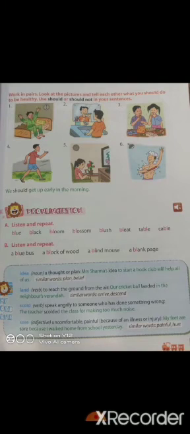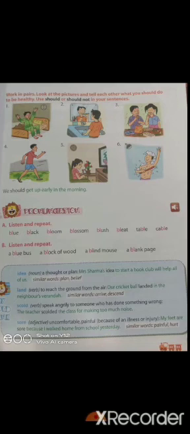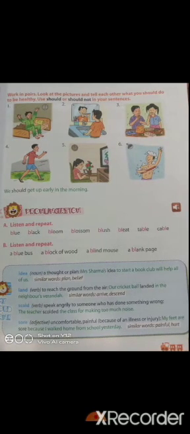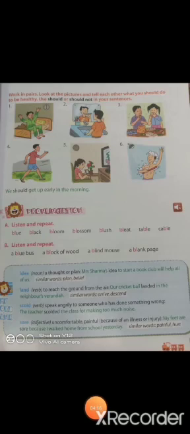Blue. Black. Bloom. Balsam. Blush. Belt. Table and cable. So what they have given? What is the next thing? Listen and repeat. A blue bus. A block of wood. A blind mouse. A blank page. Likewise, you also pronounce the word, children. Now we are going to do the practice work.